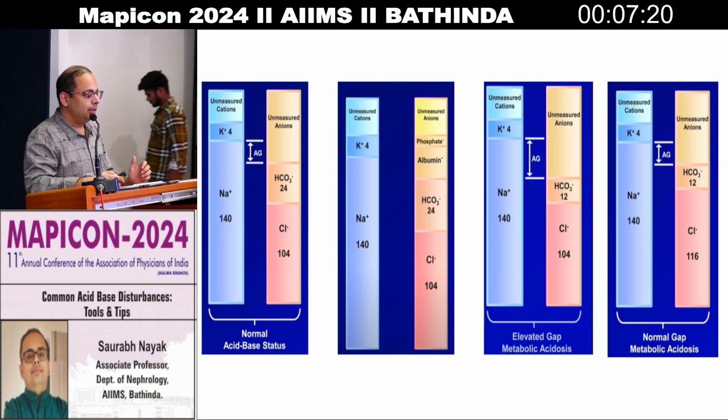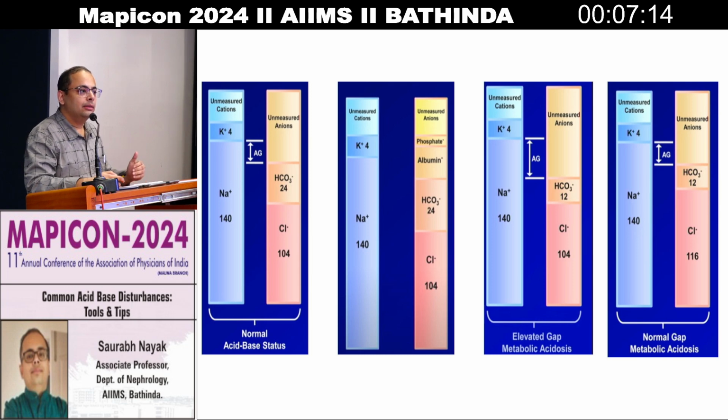Now see in this diagram, which is normal anion gap acidosis, the unmeasured anion has increased, but that has been compensated, so there is a loss of bicarbonate. There is no addition of any acid taking place here. So only bicarbonate is lost. From 24 it has become 12.